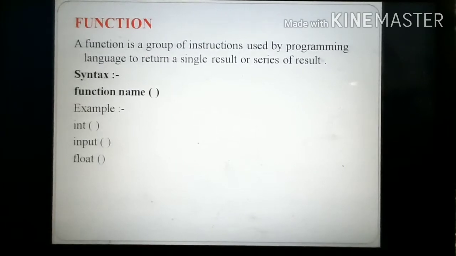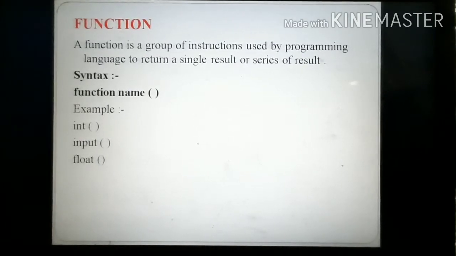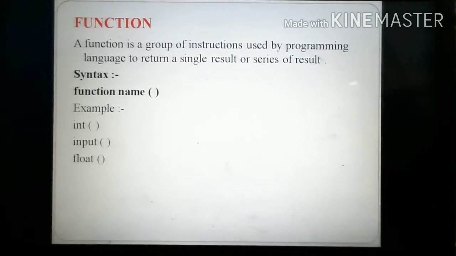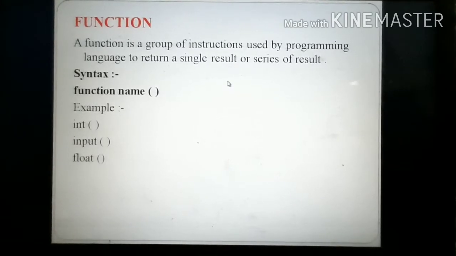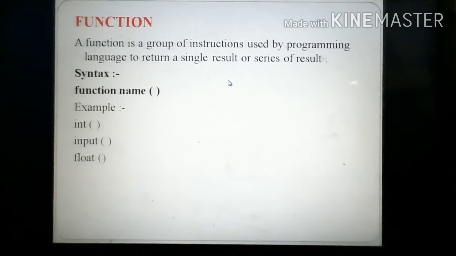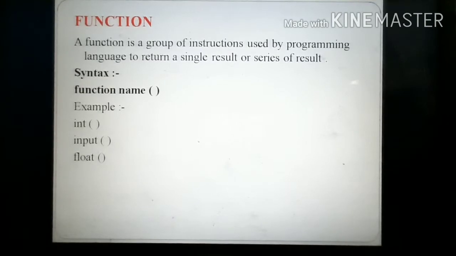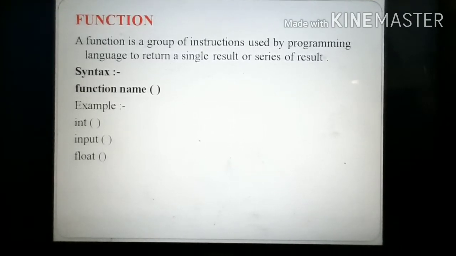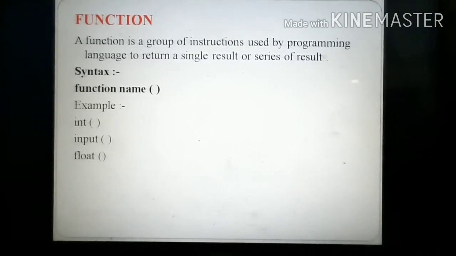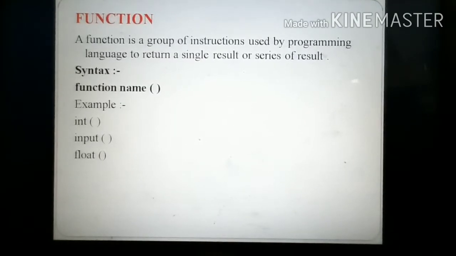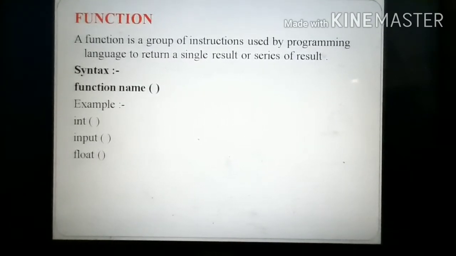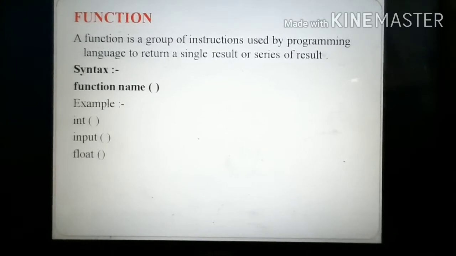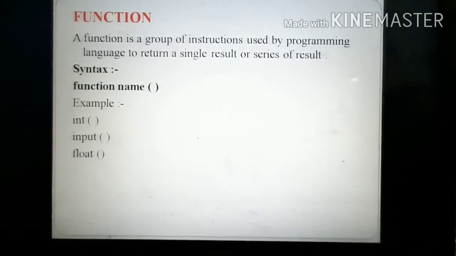Before we go further with the loop concept, we first discuss functions. What is a function? A function can be defined as a group of instructions used by a programming language to return a single result or a series of results. That means a function is a group or block of statements that performs a particular work.